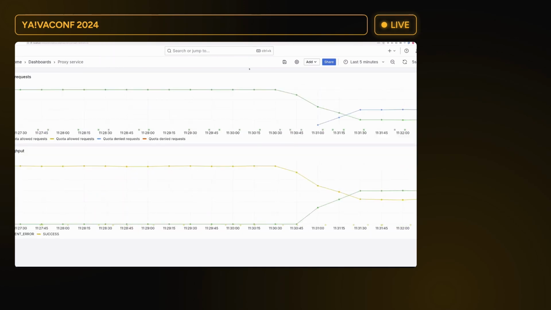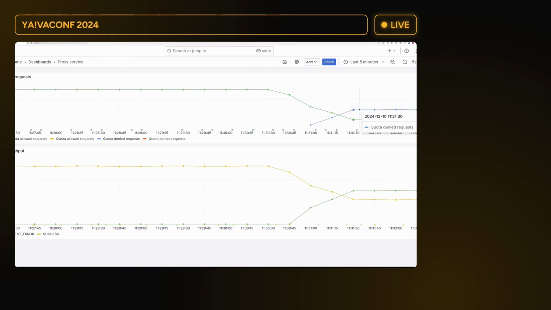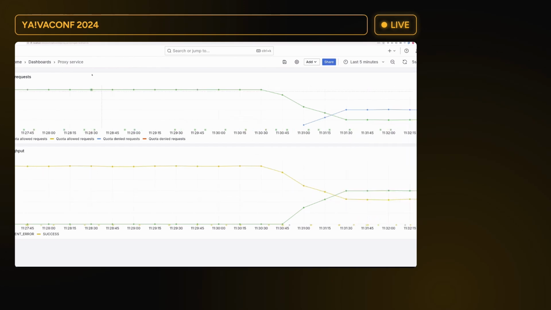Here we are at the proxy service, and we can see some problematic things like quota denied, quota allowed. What is this? I understand throughput, but what about this quota thing?